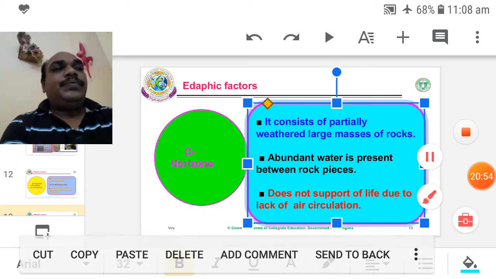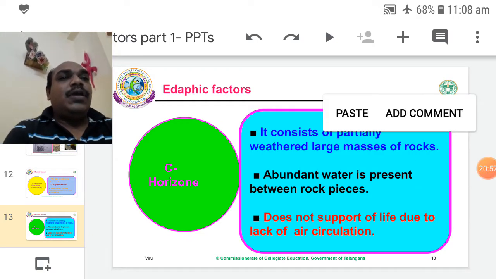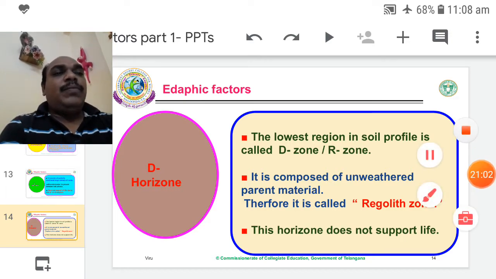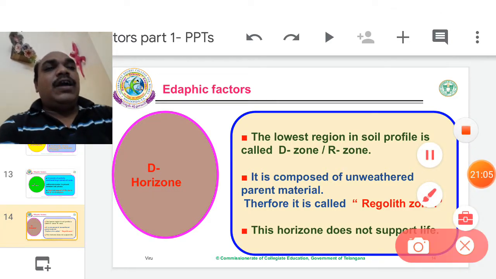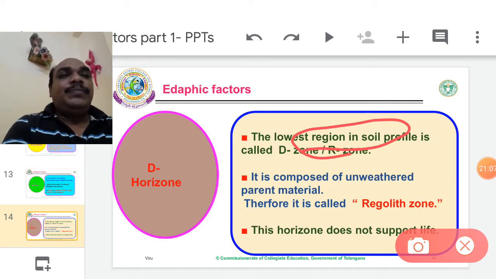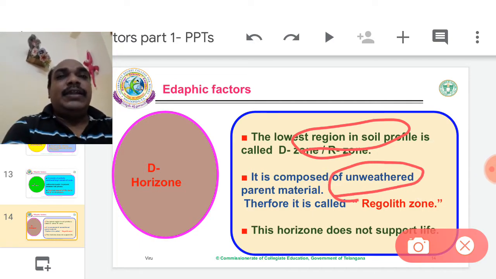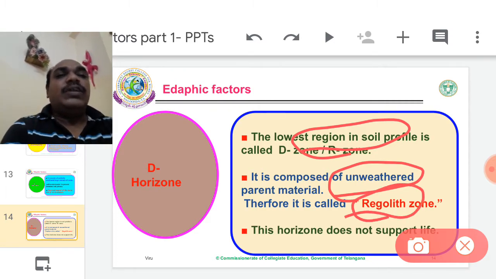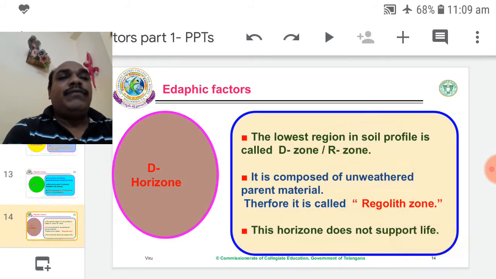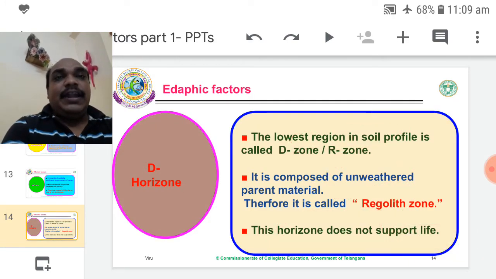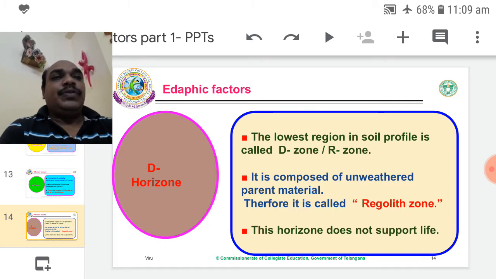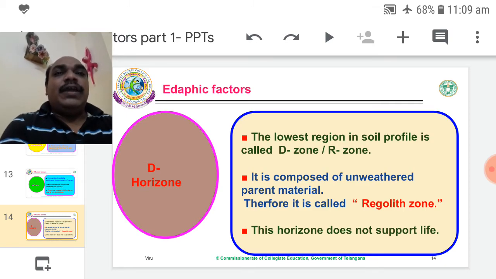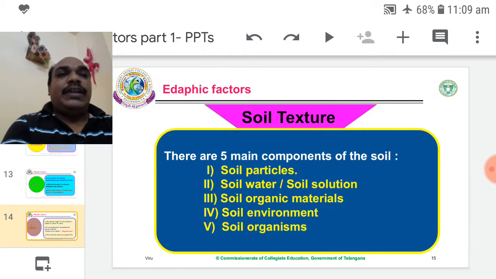Next one, D horizon or regolith zone. R means regolith. It is the lowest region of the soil profile. Unweathered parental material is present, therefore it is called R zone, regolith zone. It also does not support life because of lack of air and lack of water, both. So remember, D zone, another name is regolith zone. The term regolith is important for entrance exams.